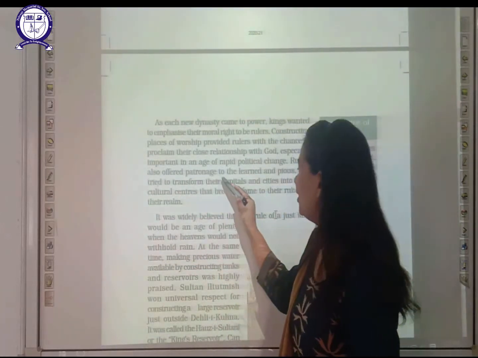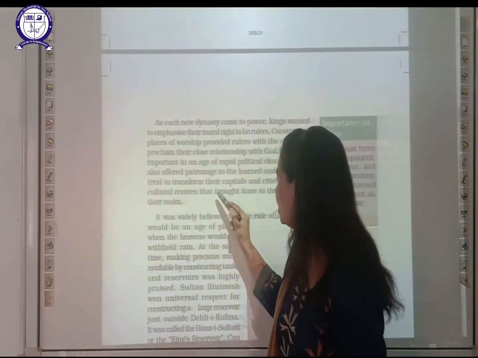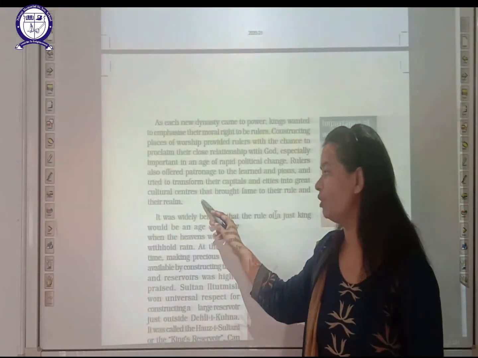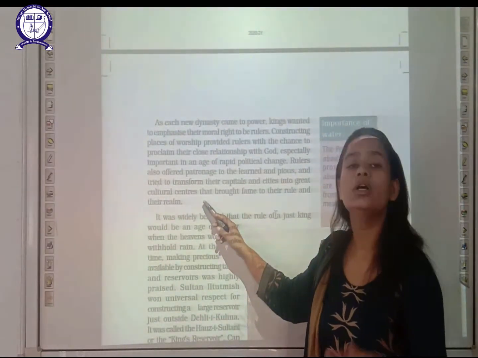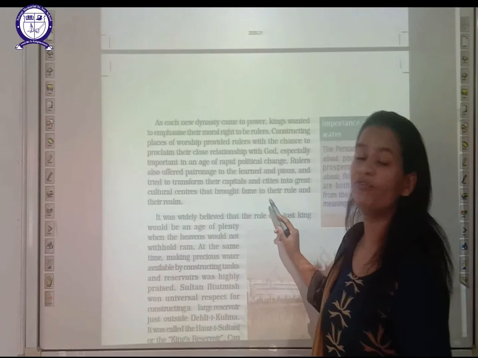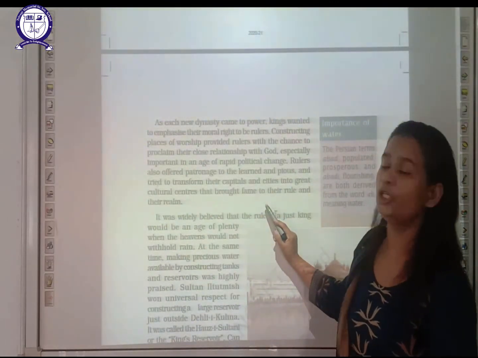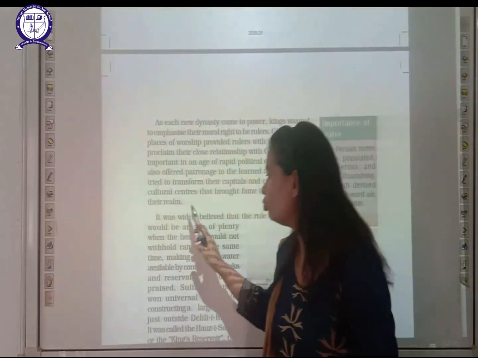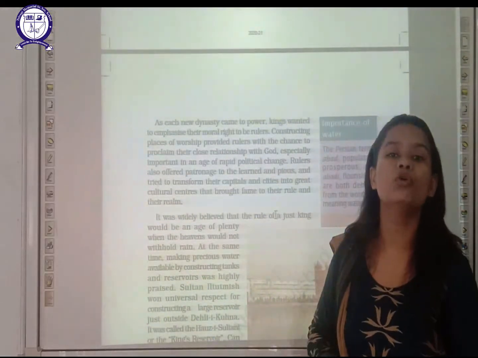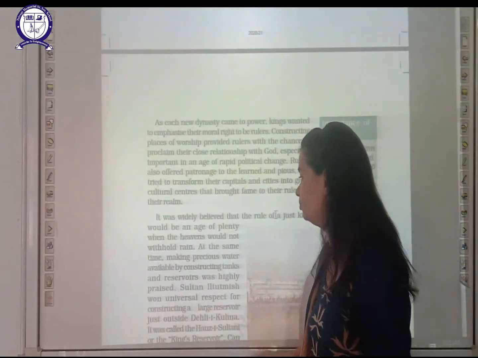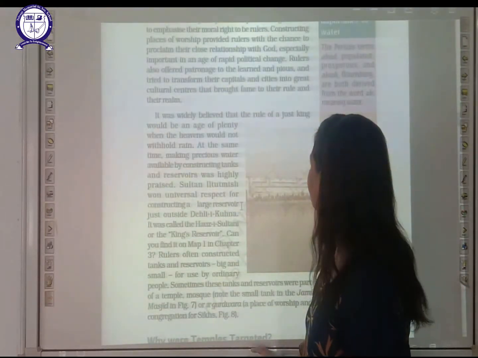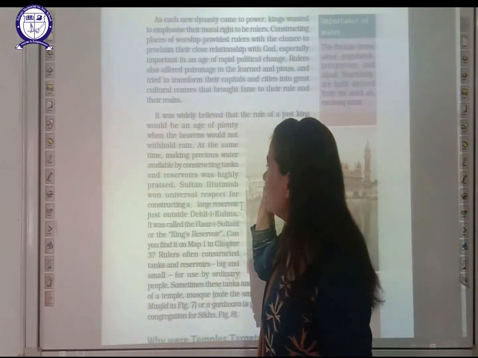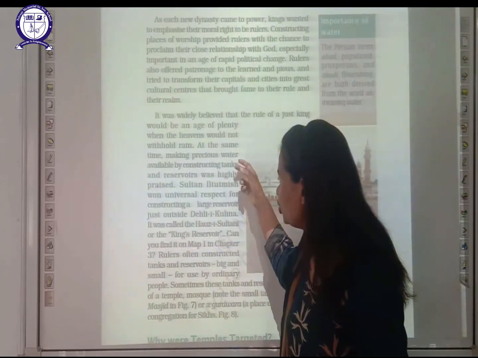Rulers also offered patronage to learned people and tried to transform their capitals and cities into great cultural centers. Why did a place need to be changed into a cultural center? Because it would bring more fame to their rule and their religion. They would become more famous among other rulers and among their people. It was widely believed that the rule of a just king would be an age of plenty when the heavens would not withhold rain. At the same time, making precious water available by